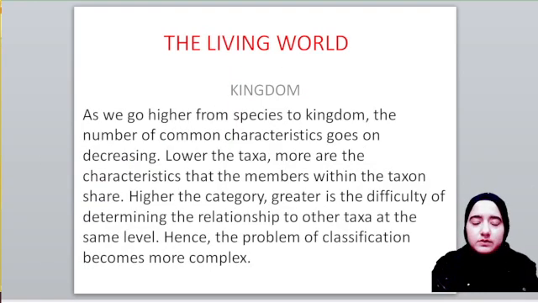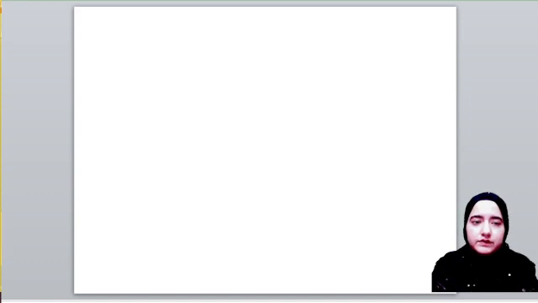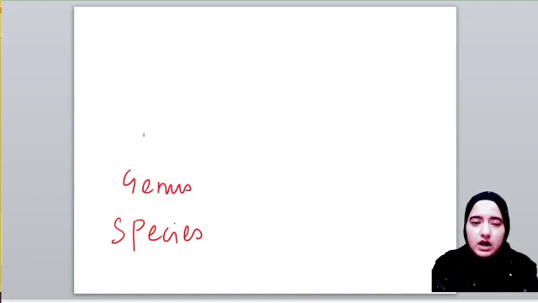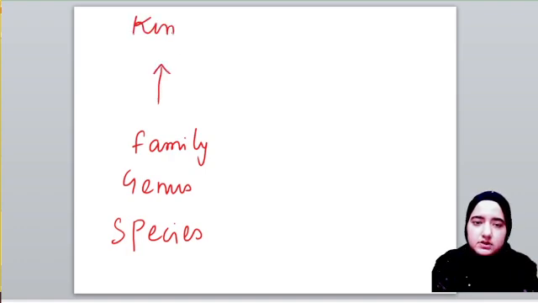Say for example, here we have species, then we have genus, after genus we have family, then we have other categories, and finally we have kingdom, right?